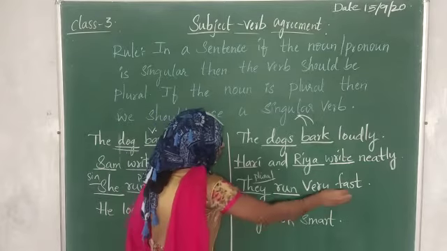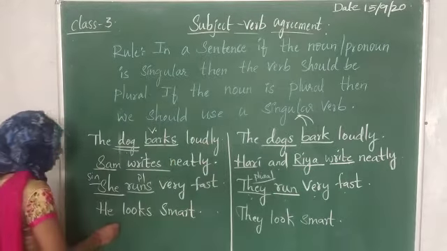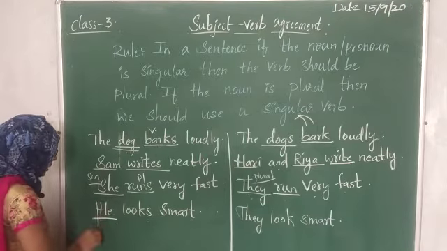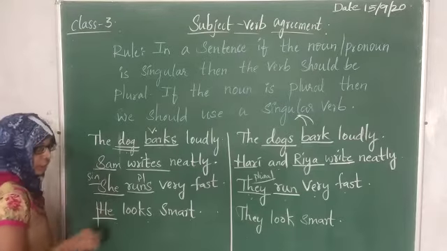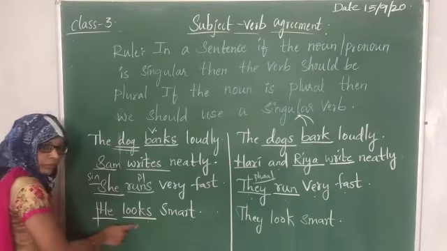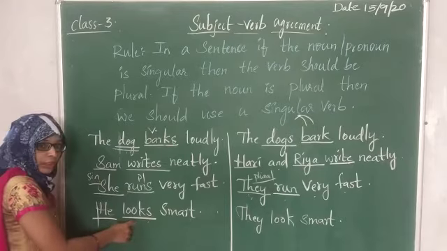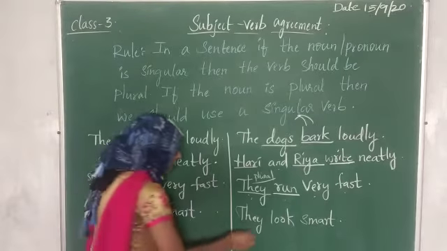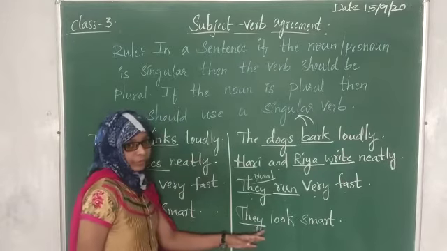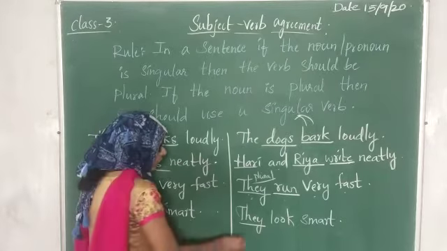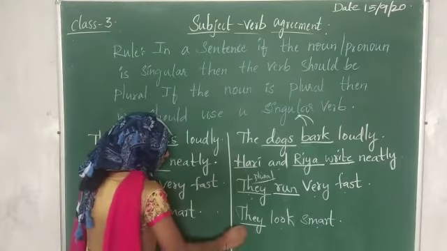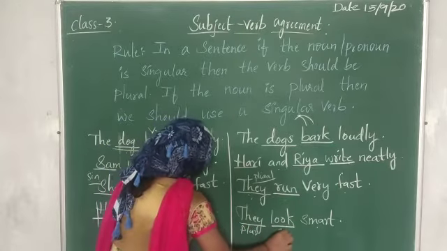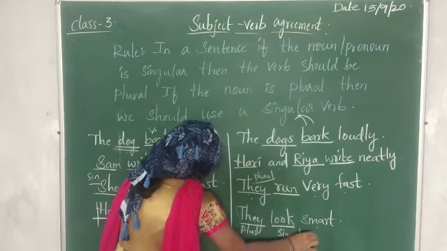They run very fast. Next, he looks smart. He is the pronoun here, and this is singular, children. He is a singular pronoun, so the verb we are taking is in plural form: looks. He looks smart. Now let us consider more than one person. They look smart. This is plural, and that is why the verb we are taking is singular here. I hope you have understood this, children.